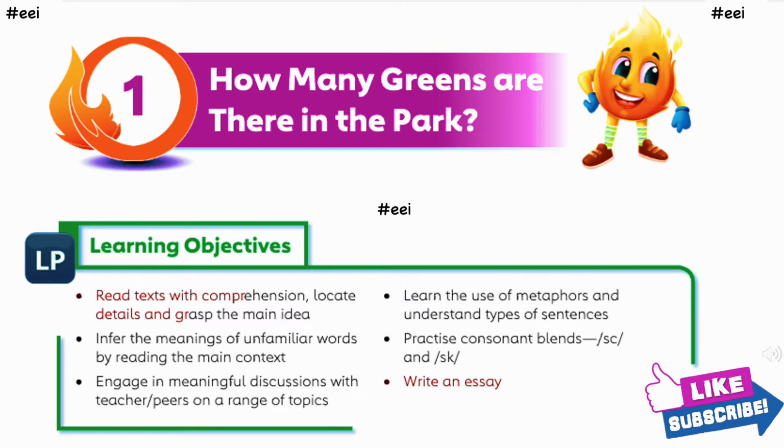Learning objectives. Read text with comprehension, locate details and grasp the main idea. Infer the meanings of unfamiliar words by reading the main context. Engage in meaningful discussions with teachers and peers on a range of topics. Learn the use of metaphors and understand types of sentences. Practice consonant blends and write an essay.